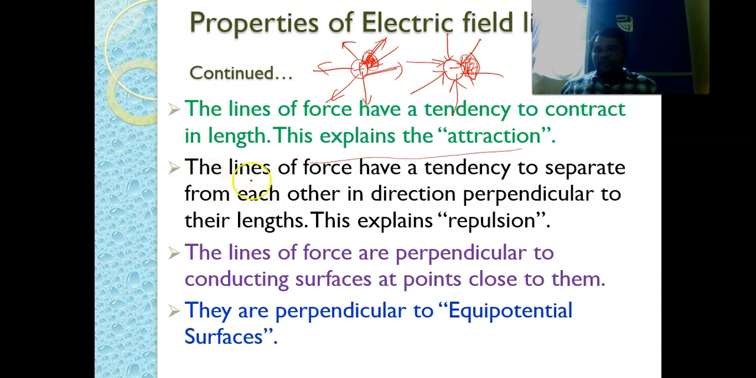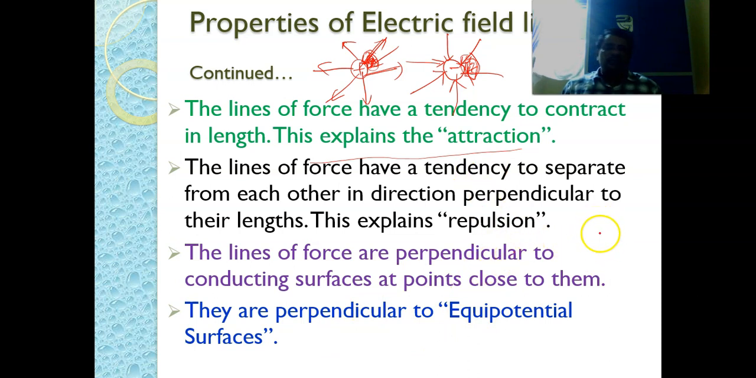The lines of force have a tendency to separate from each other in the direction perpendicular to their lines. This explains the repulsion. This is the case. The lines of force are perpendicular to conducting surfaces at points close to them. They are perpendicular to the equipotential surfaces.